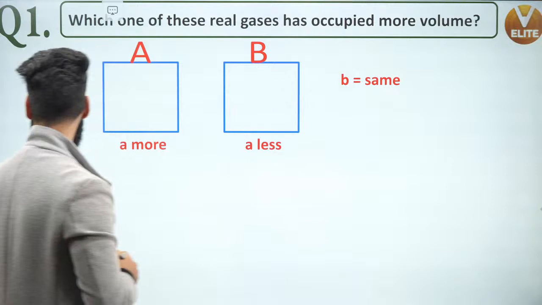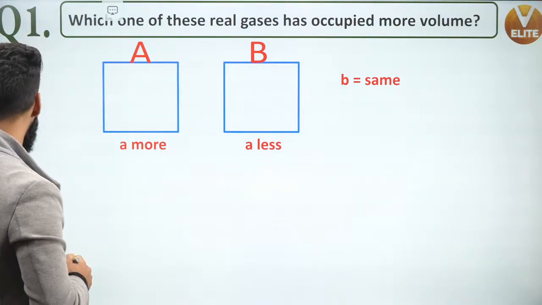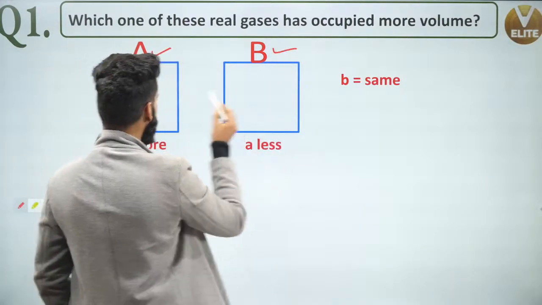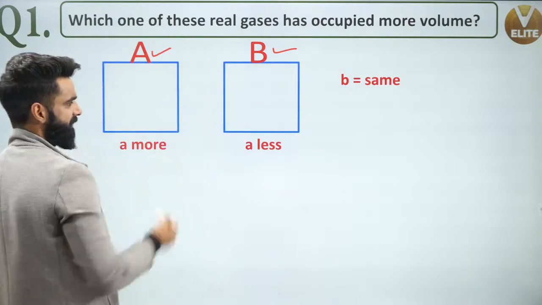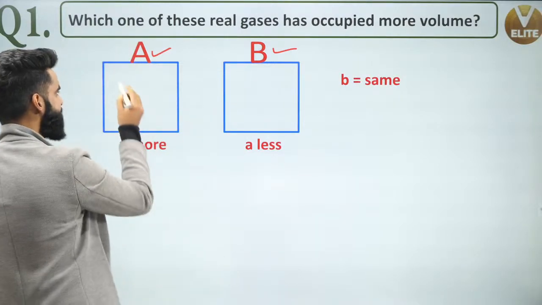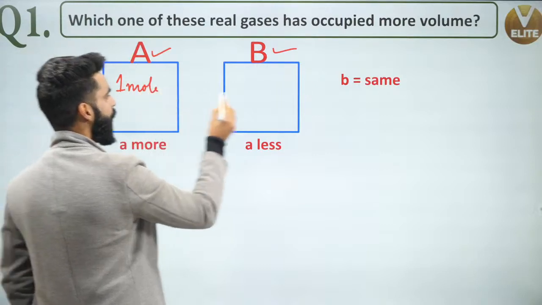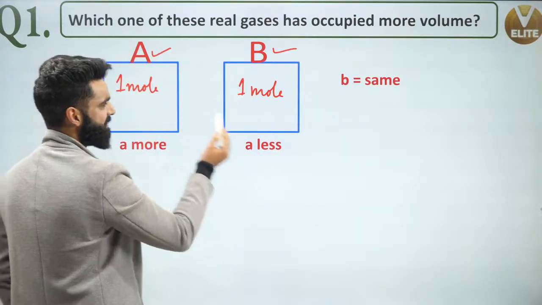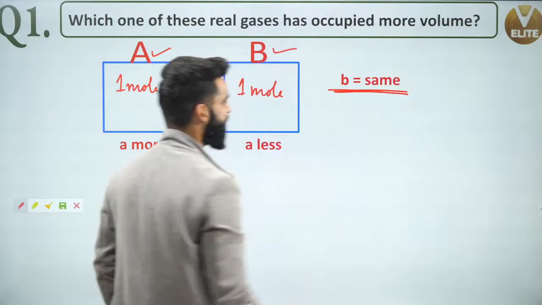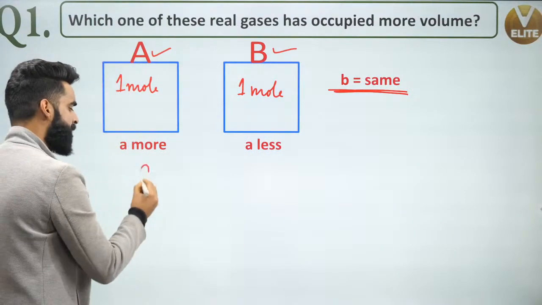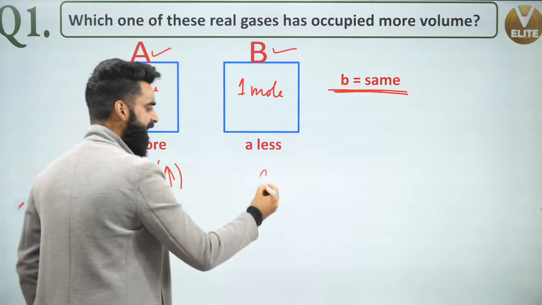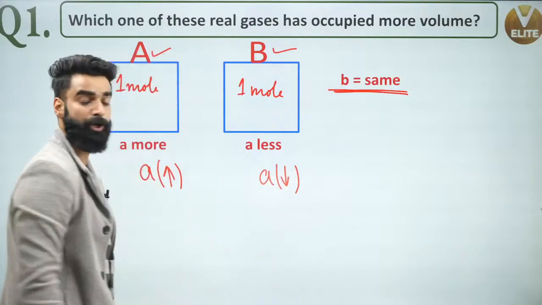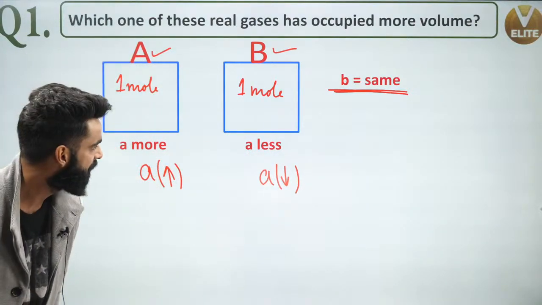Okay, I have got a question over here. Very, very simple question. See guys, I have got two gases, gas A and gas B. Gas A is present in this container, gas B is present in this container, and I'm taking equimolar gases. Let's say I've got 1 mole of gas A over here and 1 mole of gas B over here. Now people, for both the gases, the value of b is same. But for gas A, the value of a is more. For gas B, a value is less. Can you tell me which one of the following real gases has occupied more volume? What do you think? More volume.